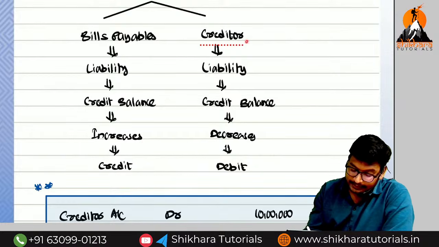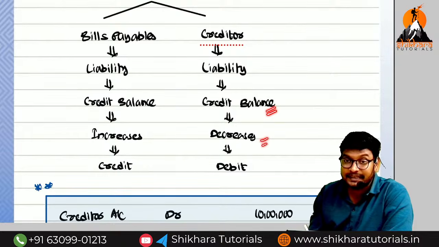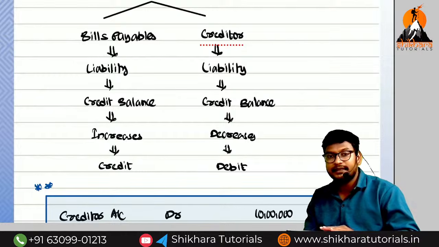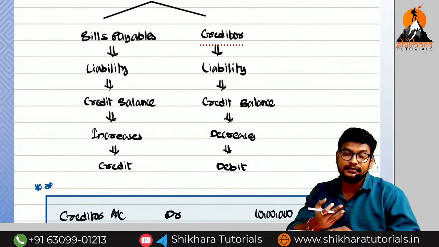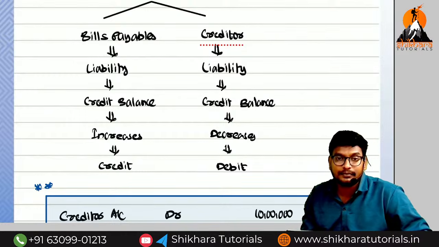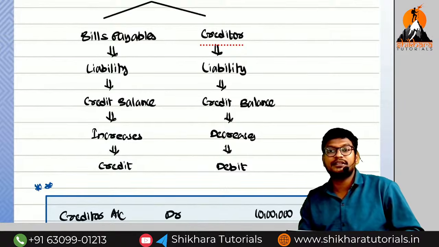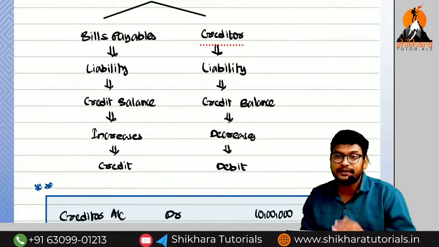Credit. And the creditor having which, amma? Liability. So liability having the credit balance now decreases, amma. So the creditor will decrease and bills payable will increase. Both are assets or liabilities? Liabilities. So for that reason bills payable will be credited and creditor will be debited.